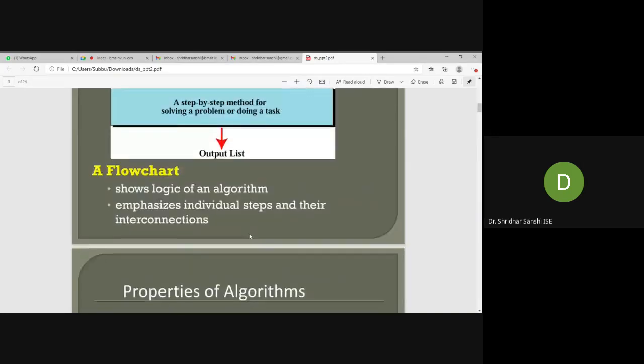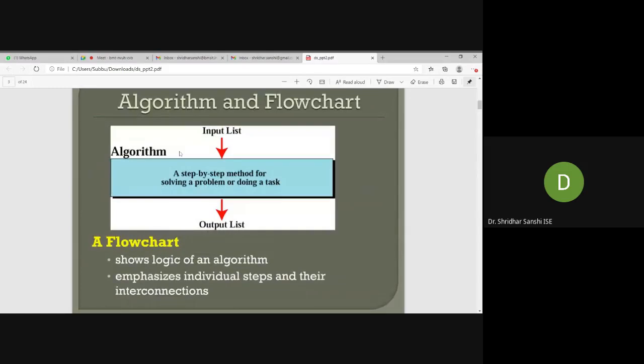First you need to understand what an algorithm is. The definition: an algorithm is a step-by-step method for solving a problem or doing a particular task. Whatever algorithm you write consists of some simple English statements. We'll see some examples.